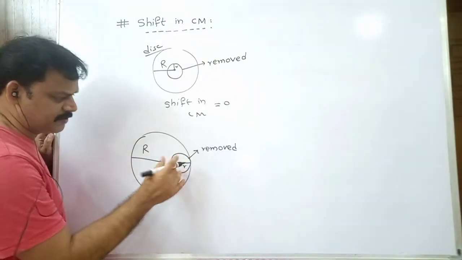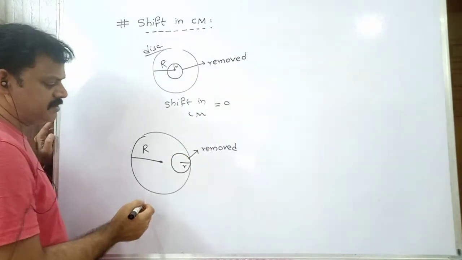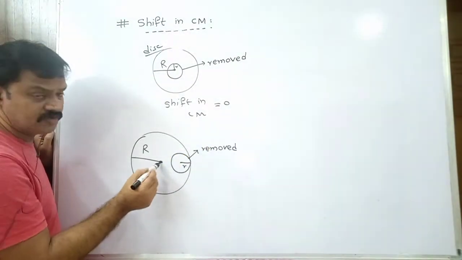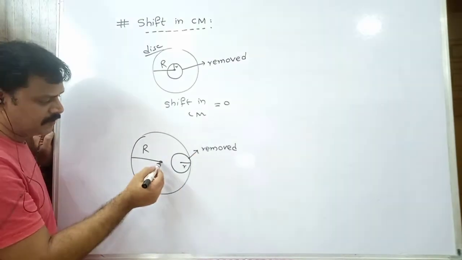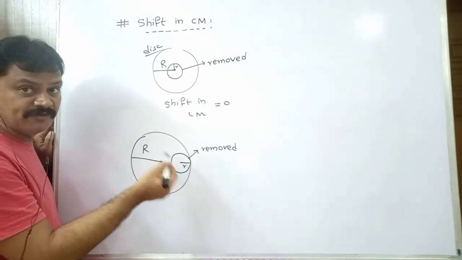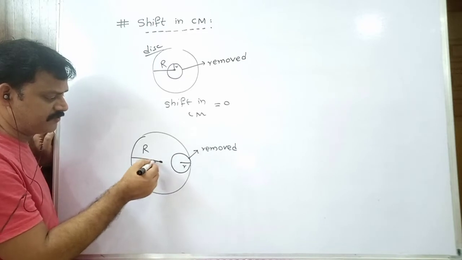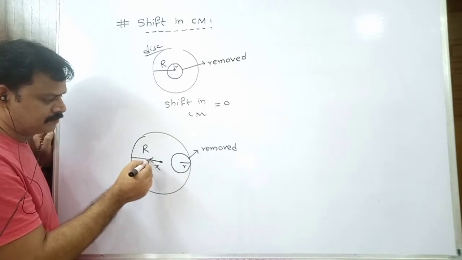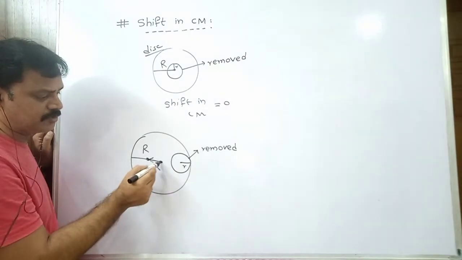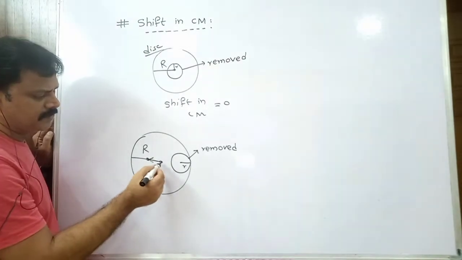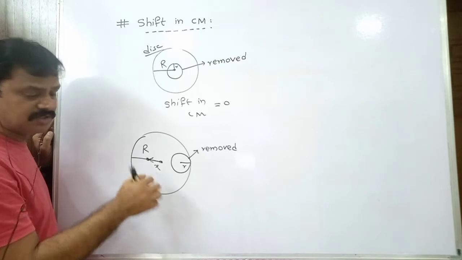If I remove this portion, what happens? Before removing, the center of mass lies at this point, but after removal of this portion, the center of mass will be shifted towards the heavier mass. That means it will be shifted towards the left side. Let me call this the new position of center of mass. This is the old position. Okay, so how to find the shift?